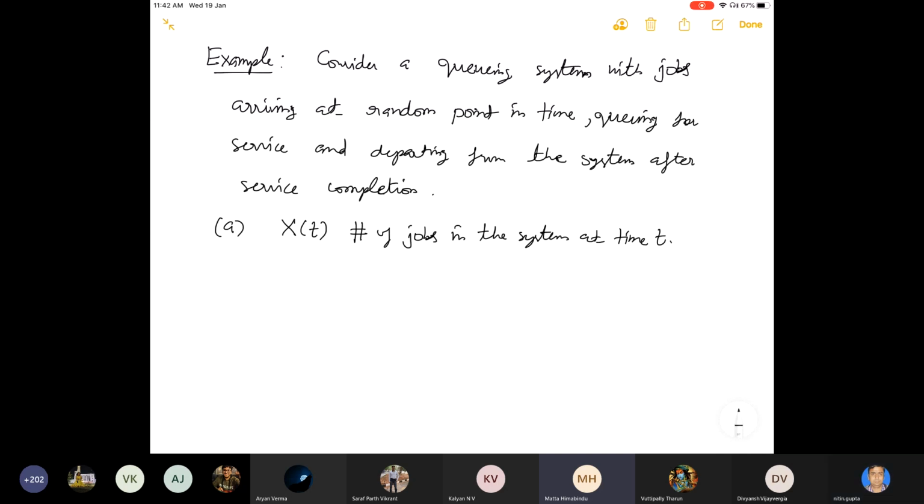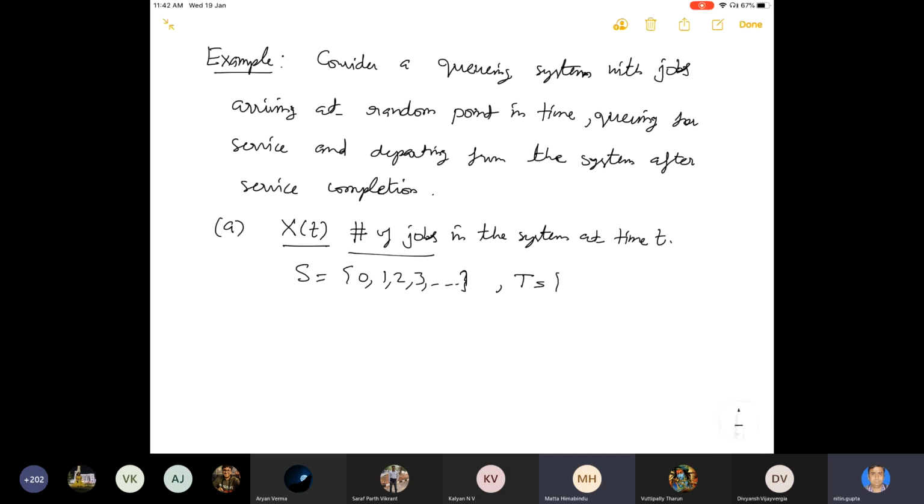What is the state space? What values can X_t take? Number of jobs can be 0, 1, 2, 3, and so on. And what is the parameter space? This will be t, where t is greater than or equal to 0.